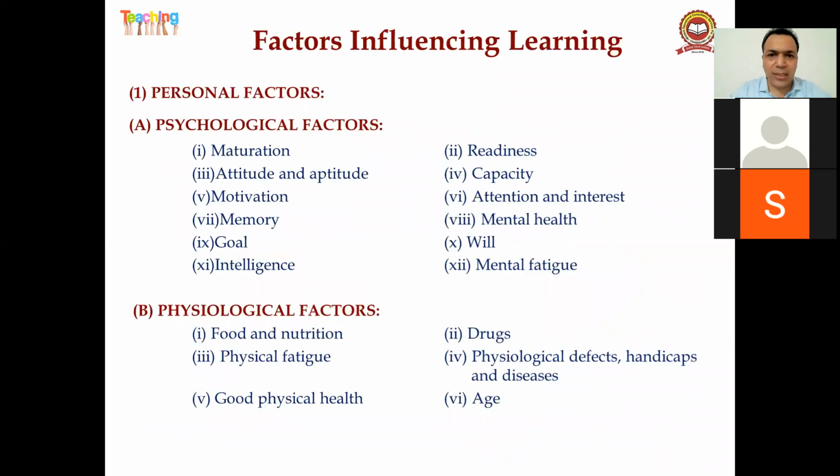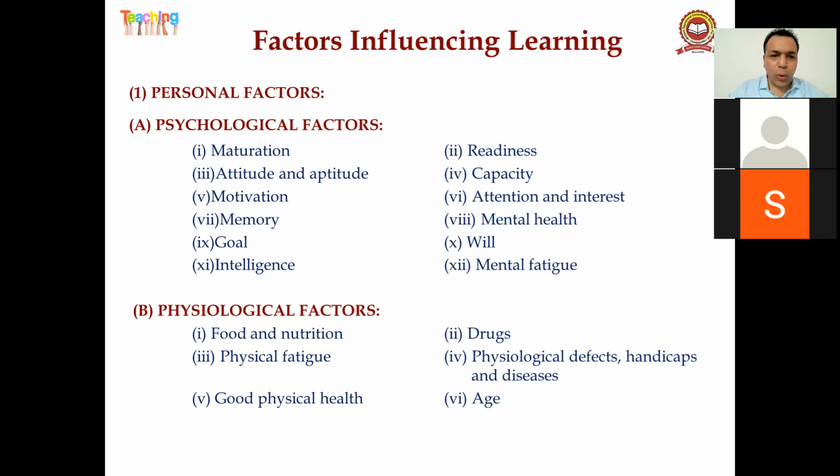Some factors which influence learning are maturation and readiness; once you are ready to learn, you learn quickly. Attitude and aptitude: when you have an attitude to learn, you learn quickly. Capacity, motivation, attention, and interest. Remember, guys, when you give attention and take interest, your learning becomes effective. You can learn each and everything very easily. Attention and interest are called the mother of learning, even the grandmother of learning, right? When you start learning with interest and attention, you learn quickly.